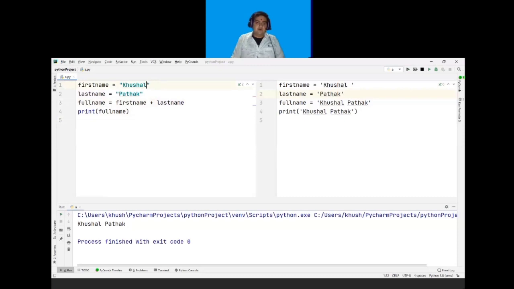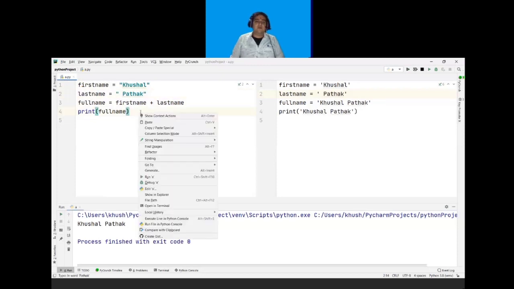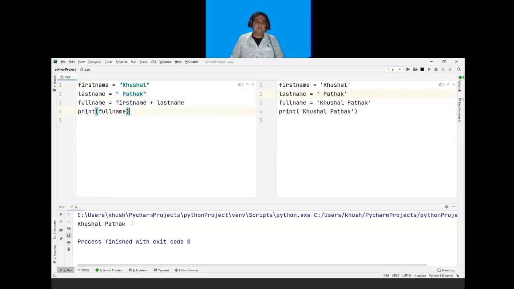And I can also do like this. I can give space here also, and if I run the program, it will give me the same result, Khushal space Pathak. And the third thing which I can do is, in double inverted commas, I will give the space here.